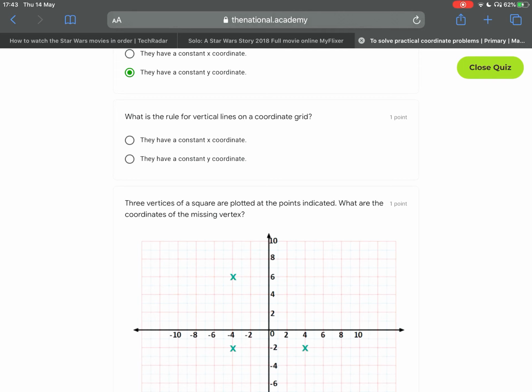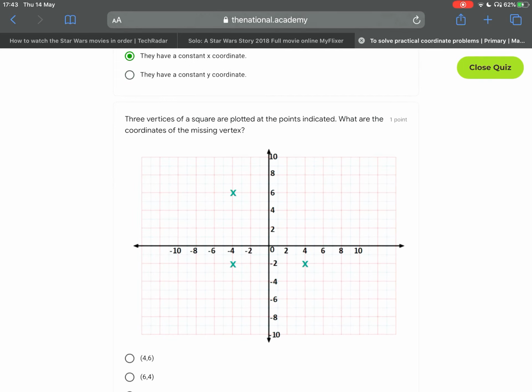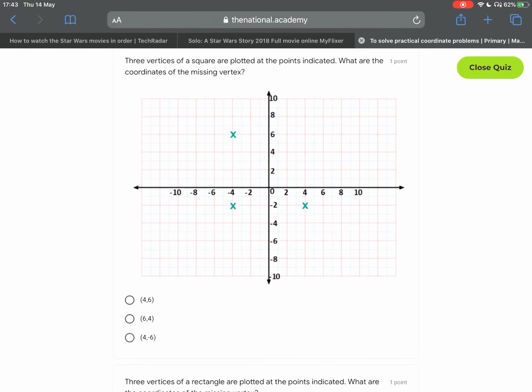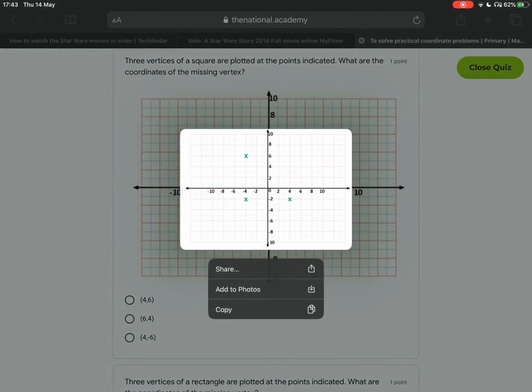What is the rule for vertical lines on the coordinate grid? They have the constant x coordinate. Three vertices of a square are plotted at the points indicated. What are the coordinates of the missing vertex? They would be 4, 6.